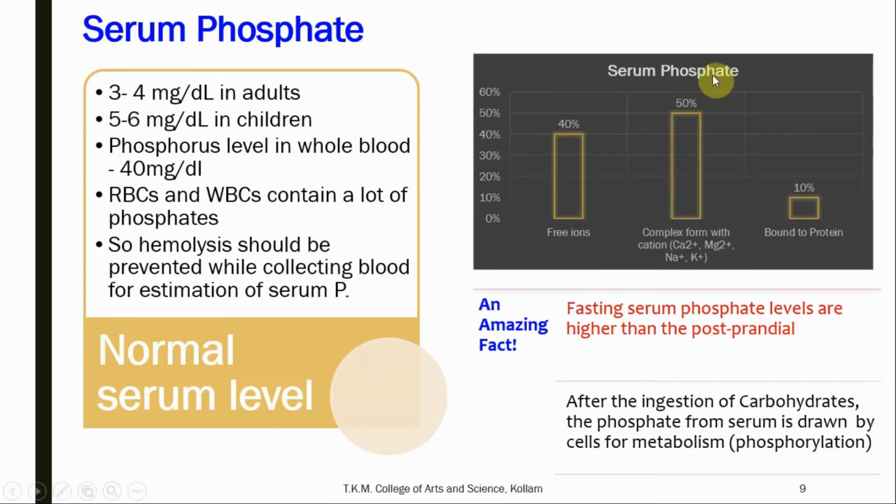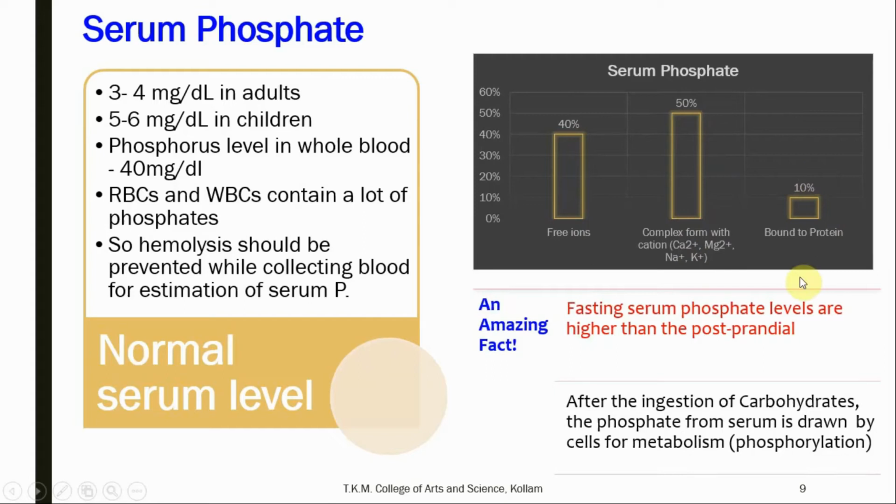So here you can see the serum phosphate. This is found as free ions. Around 40% of the serum phosphate is found as free ions. 50% of the serum phosphates are complexed with cations like calcium, magnesium, sodium, and potassium, whereas 10% is bound to protein.